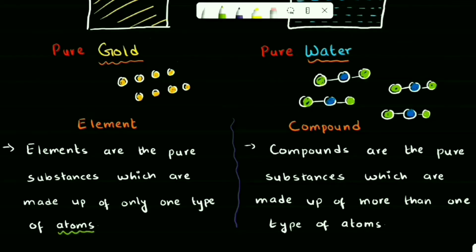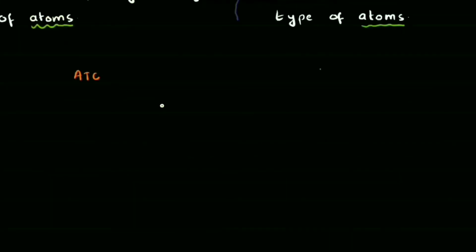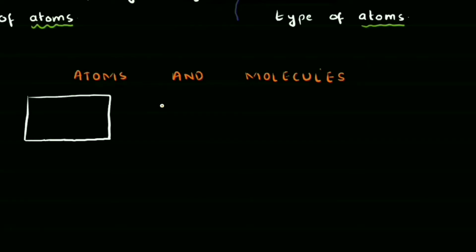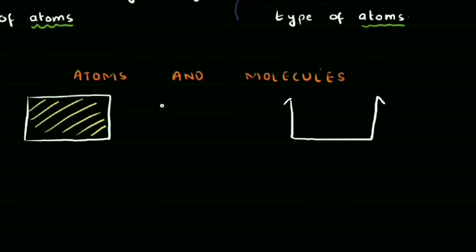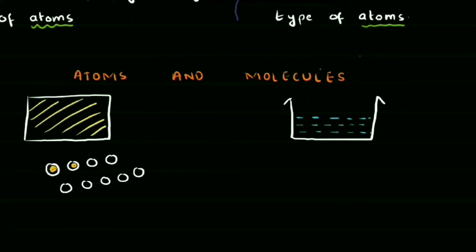Now we're going to look at these atoms a little bit more. So these tiny particles that we discussed about are our atoms. Okay, so let's look at atoms and molecules now. Now we're done with the element and compound. Let's look at the same example again. So we have our gold here, and we have our beaker filled with water. So again, we zoom in on the gold, and this gold is made up of these yellow colored tiny particles.